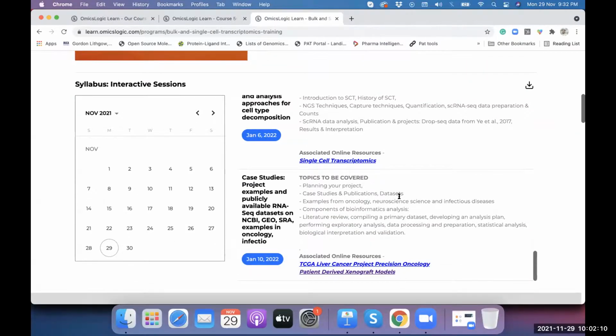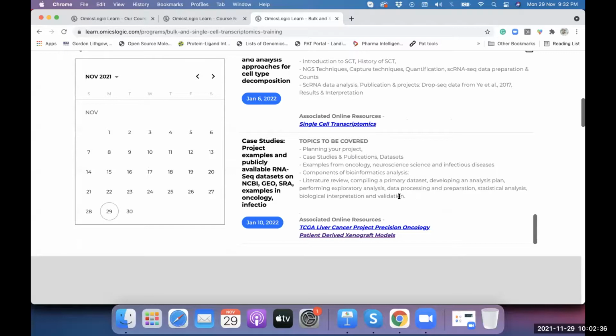Now, once you have learned all of this, and once you have a deeper understanding of how you can apply these methods to some of the data sets that you have already worked on, like the example data sets that I just showed you, there is an opportunity to design your own work and your own data sets, because there are a lot of publicly available data sets that can answer different questions that are not being asked. So we have several examples that we will be discussing during this session, and give you an opportunity to discuss and submit your own project proposal that could be reviewed by the experts.